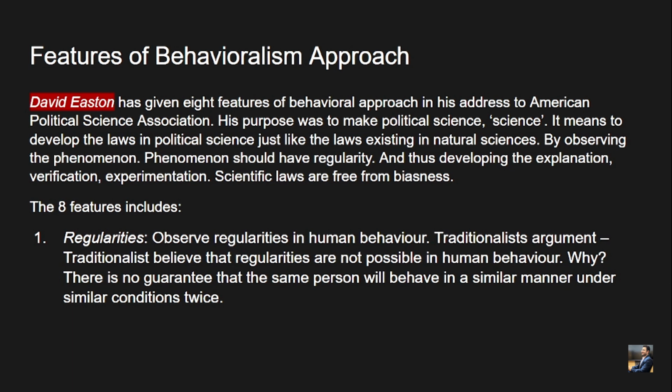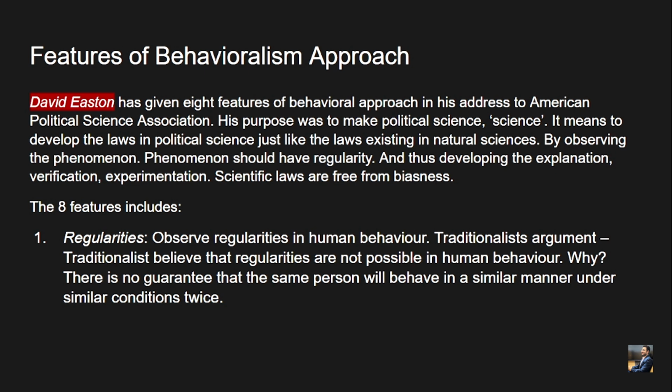Similarly, Easton wants to observe some legislative, executive, or political phenomena and develop a law of political science which is very much practical, because the universality of that law will be applicable throughout the spectrum of political phenomena. So phenomena should have regularity, and thus developing explanation, verification, experimentation, scientific laws are free from bias.